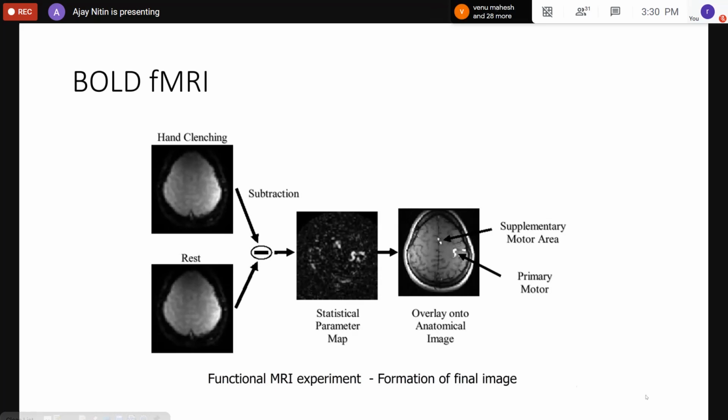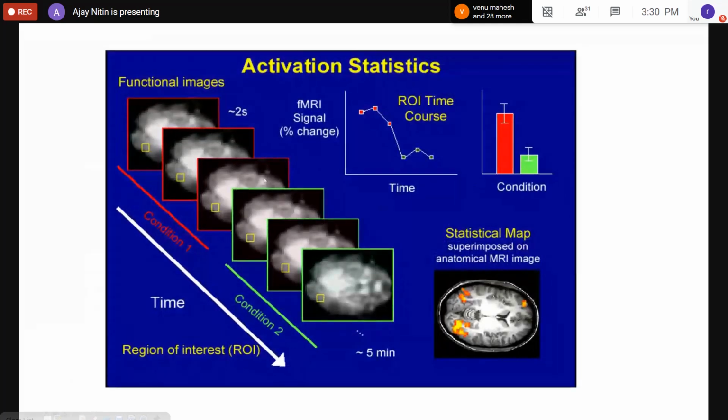So basically, similar to perfusion. You take images when the person is performing the activity, and again, images when the person is not performing the activity. So you take them at different time intervals. You see the red border ones are when it is in one condition, for example, doing the activity, and the green ones when it's not doing the activity.